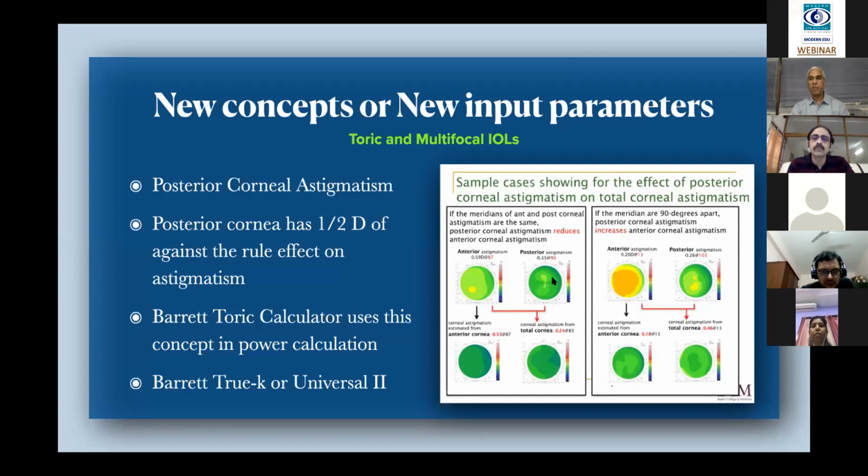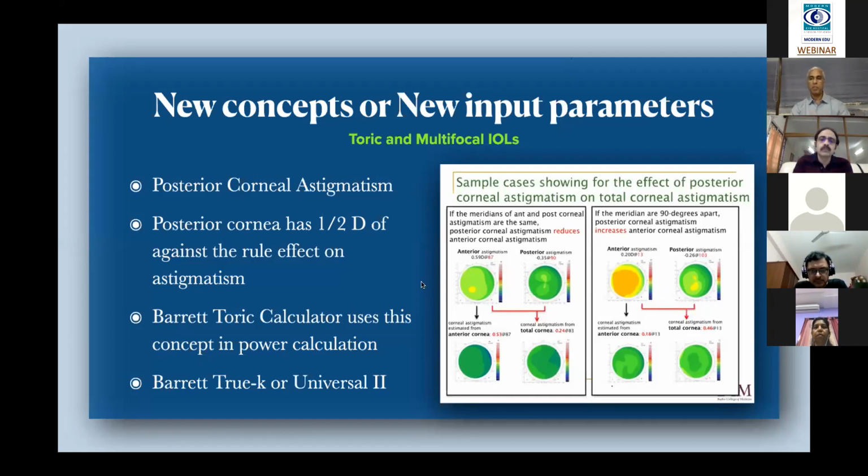But if you nullify this with the posterior corneal astigmatism, you will end up in 0.24. So that means with the rule astigmatism, if you go by the same, you will end up in overcorrection. And similarly, on the other axis, if you don't consider this, you may end up in undercorrection.